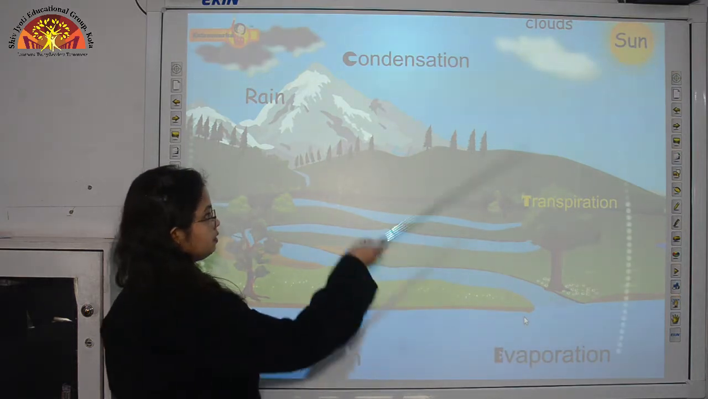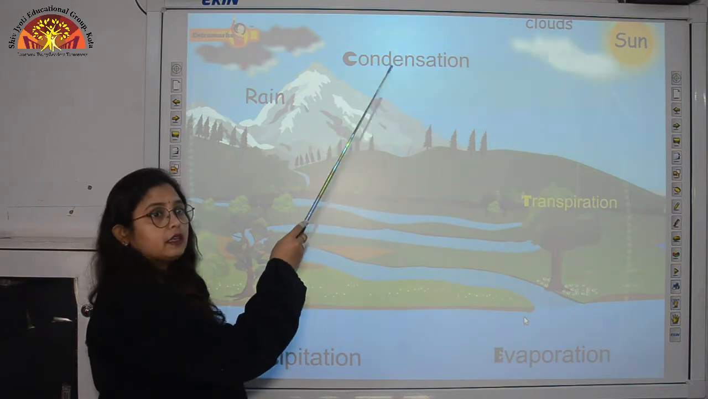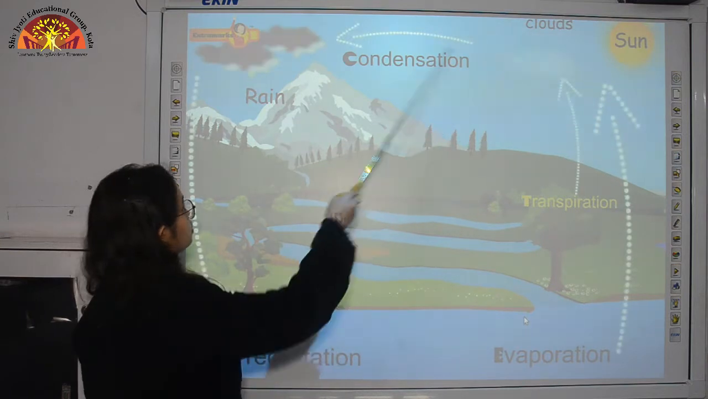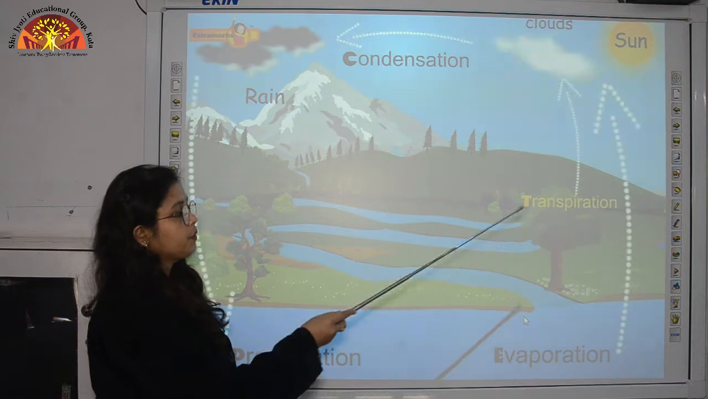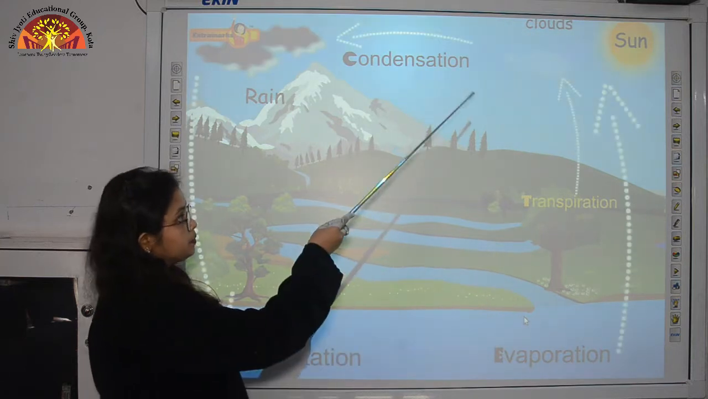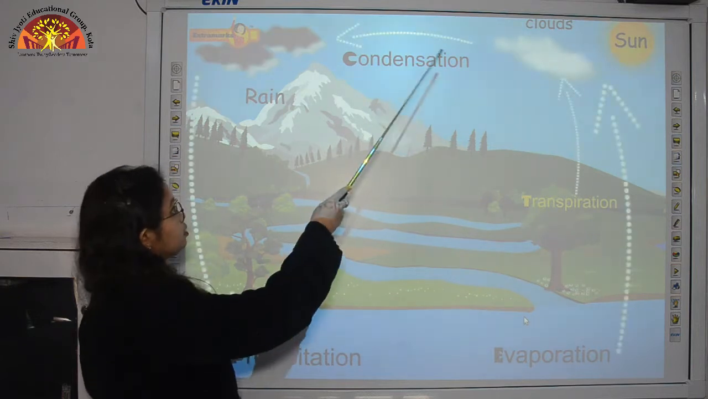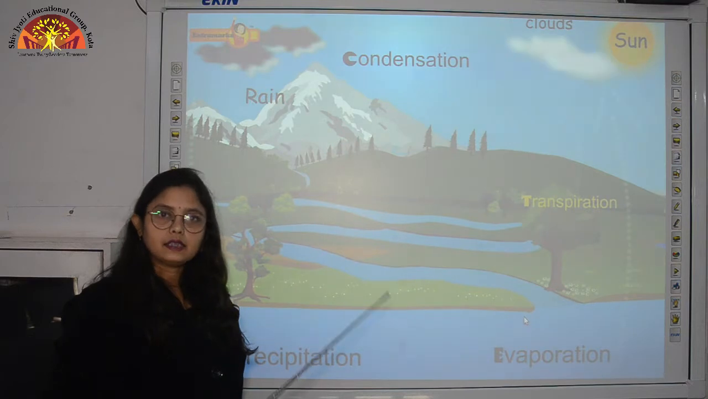Now when this water rises up and moves up, it cools down and condenses to form clouds. Here you can see clouds are formed over here. Now how are clouds formed? When this water vapor comes to a height and gets cooled down, it condenses to form clouds. So the process here is called condensation.